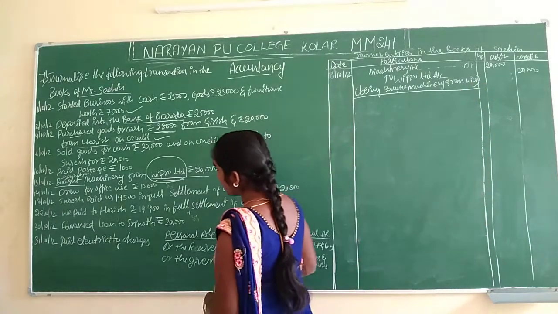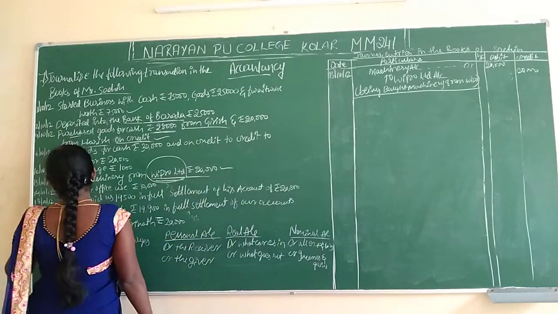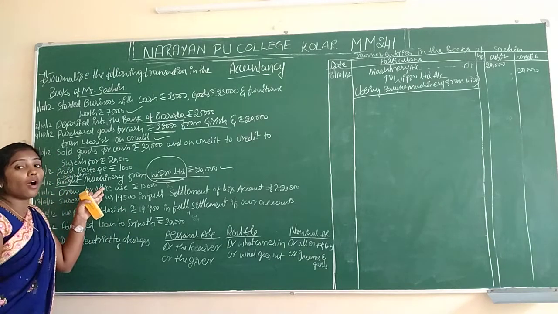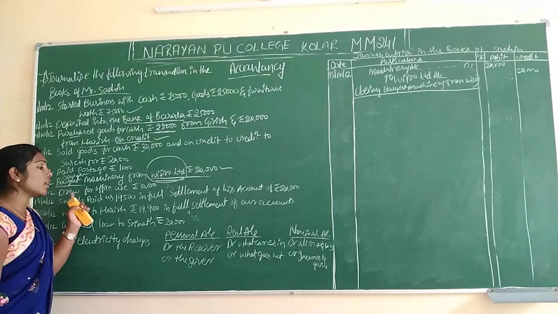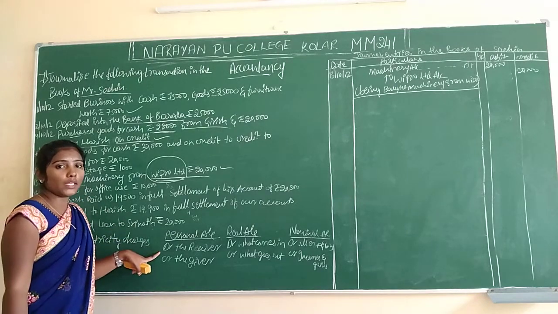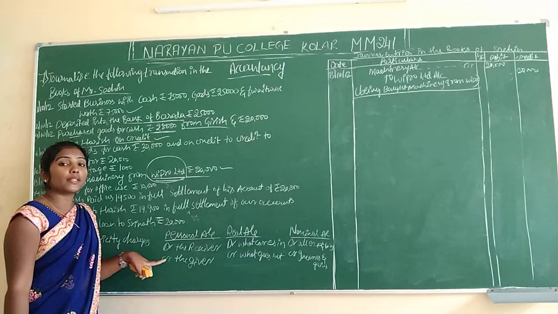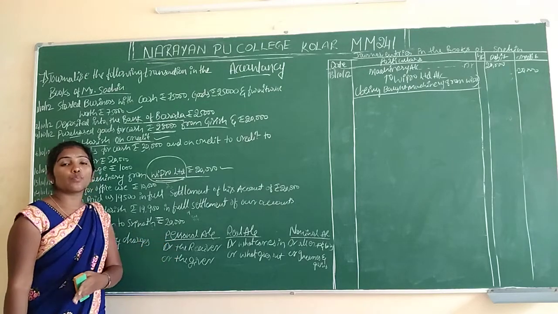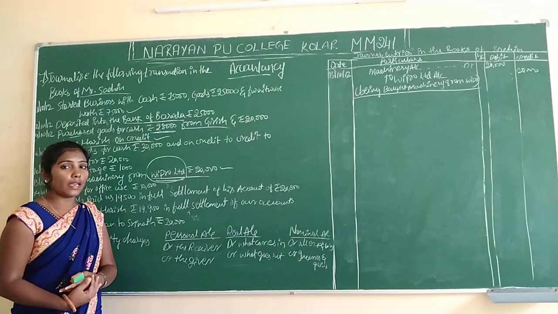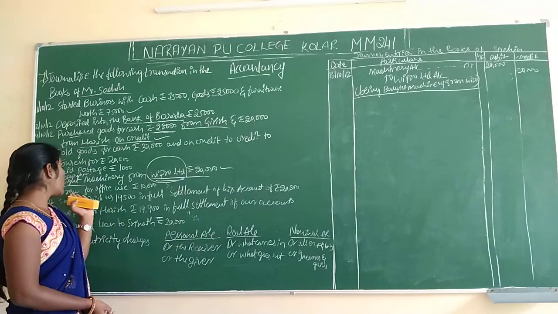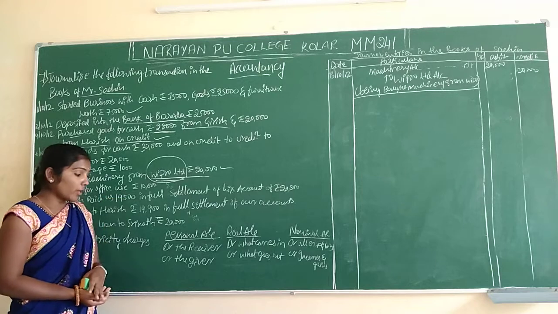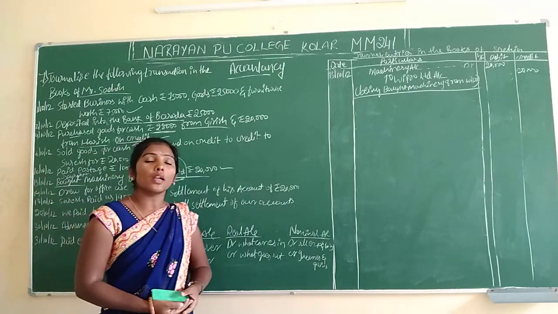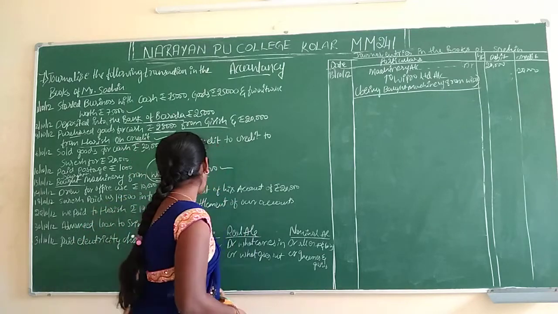And next one is 14/10/2012. Drawn for office use. Always the drawing should be a personal account only. The personal account is debit the receiver, credit the giver. If you draw, we will get cash. Drawing, what is the entry for personal use? Drawing account debit to cash account.